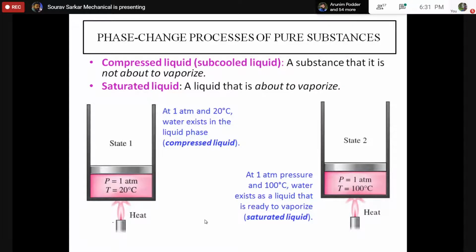Suppose you have a cylinder with a piston, and inside this piston cylinder there is some amount of water, a fixed mass, suppose 1 kg, and the initial pressure of this system is 1 atm and the temperature is 20 degrees Celsius. So 1 atmospheric pressure and 20 degrees Celsius temperature. This is state 1. Okay, any doubt up to this much?